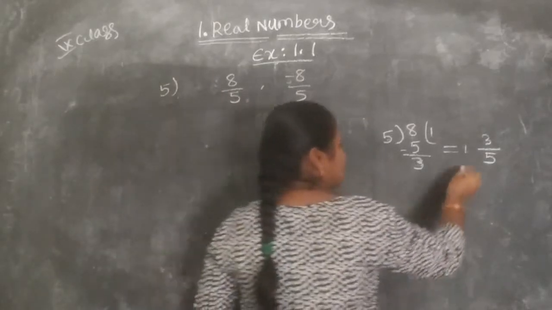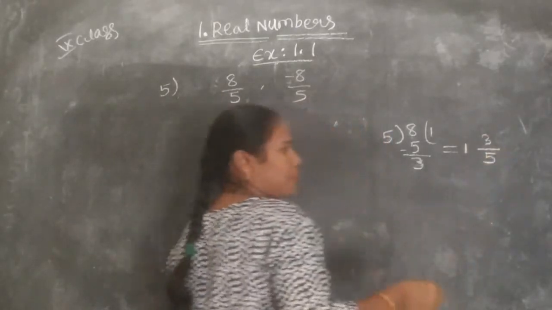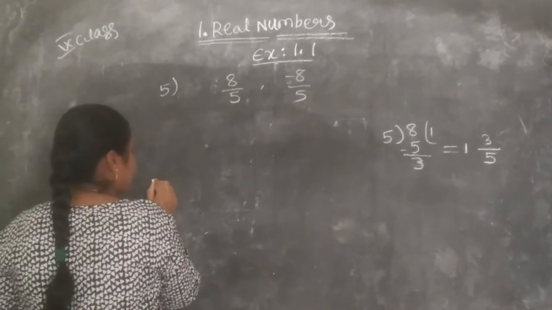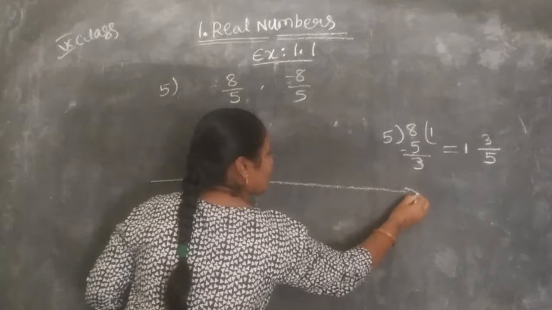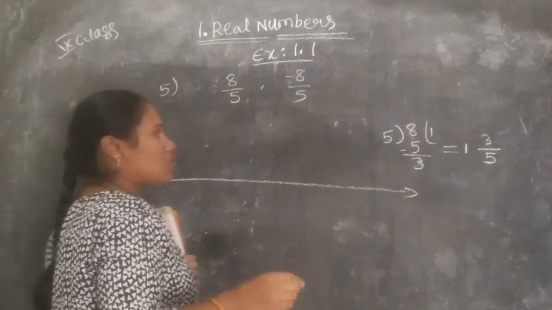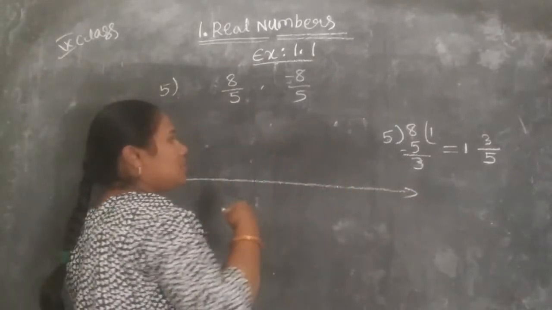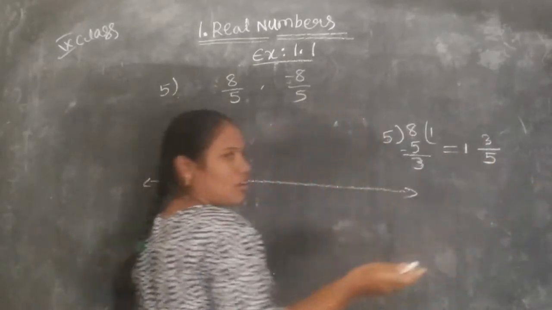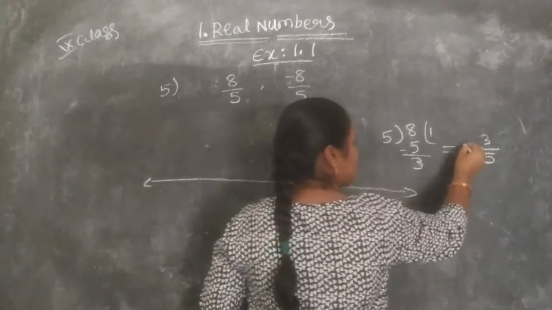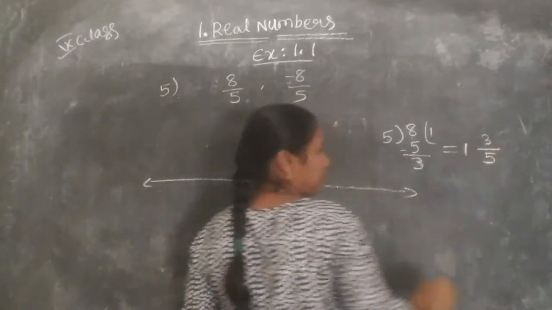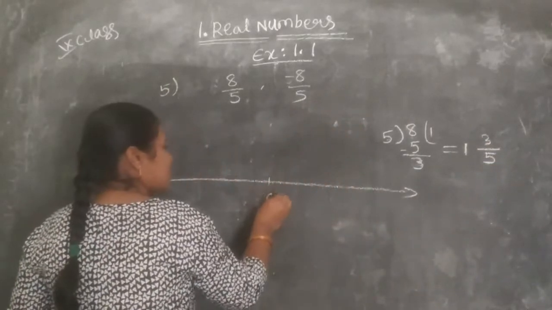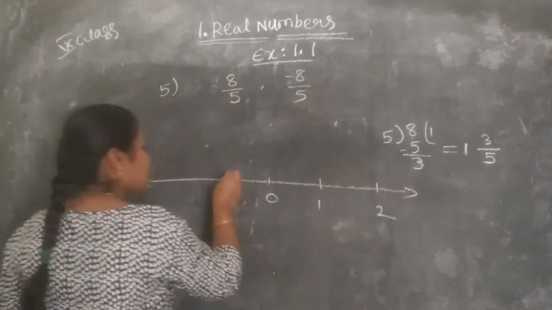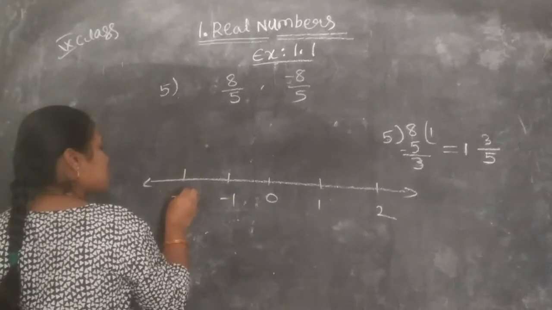So 1 whole 3 by 5. Just I am drawing a number line. This number is after 1, because it is 1 whole 3 by 5. So I am taking 0 here and here 1 and 2. Here minus 1 and minus 2.